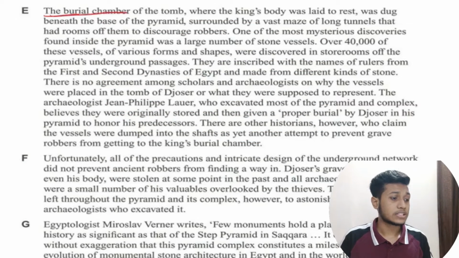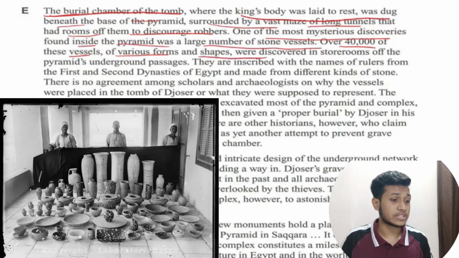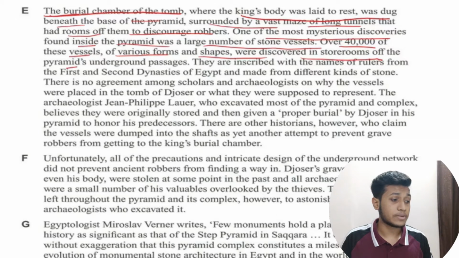The burial chamber of the tomb where the king's body was laid to rest was dug beneath the base of the pyramid, surrounded by a vast maze of long tunnels that had rooms to discourage robbers. One of the most mysterious discoveries found inside the pyramid was a large number of stone vessels. Over 40,000 of these vessels of various forms and shapes were discovered in storerooms of the pyramid's underground passages. They were inscribed with the names of rulers from the 1st and 2nd dynasties of Egypt and made from different kinds of stone. There is no agreement